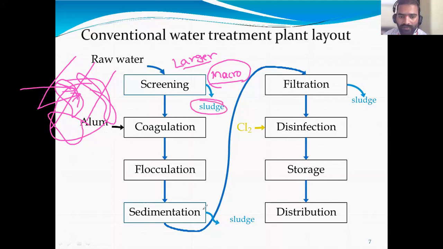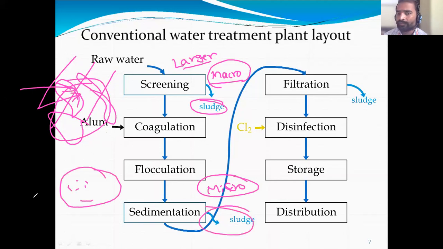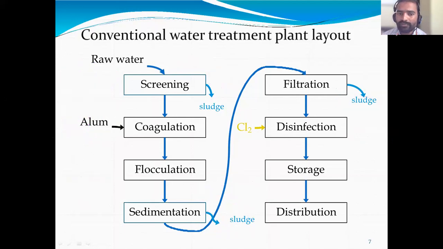Okay, after sedimentation, which particle is there? Micro particle. Okay, micro particles, one by one, together become a bigger sludge. That is nothing but sludge. After filtration, the waste particles you get on top, that is called sludge. Are you getting? Yes, sir. Sludge means it is a non-usable particle. It is the removed particle from the water.